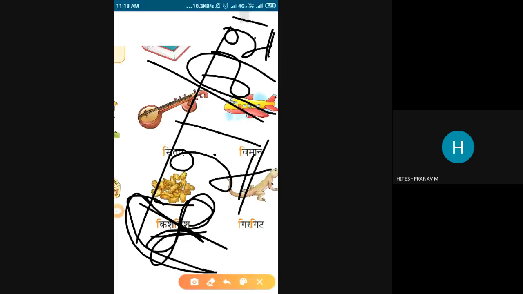And Ma also, Im plus E, Mi, because we are adding the E ki matra, the E sign. So Ik plus E is Ki, Im plus E is Mi, Kishmish. Kishmish is a dry fruit. So kishmish in Hindi is also kishmish, and in English also kishmish.